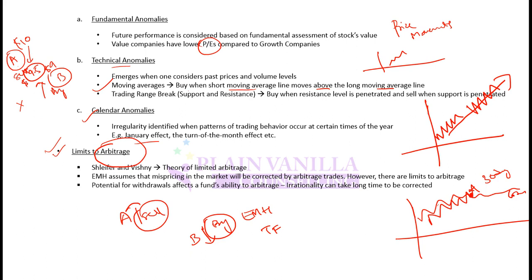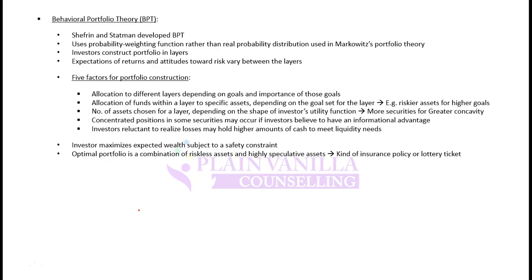The fund may also want to remain consistent on its strategy, because any significant change in strategy can lead to withdrawals from the fund. Withdrawal means investors may start pulling out money from the fund if it is making excessive trades or deviating from the strategy. So while arbitrage is possible, funds may not engage in arbitrage due to these limitations, and due to that, arbitrage will not lead to price convergence. That is the limit here.